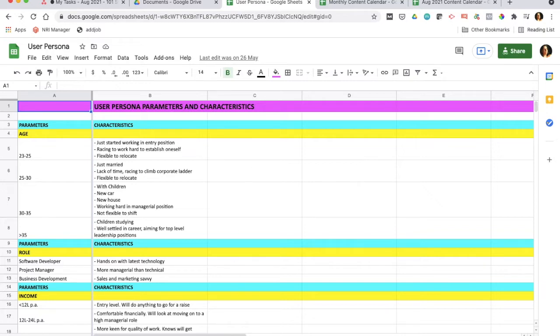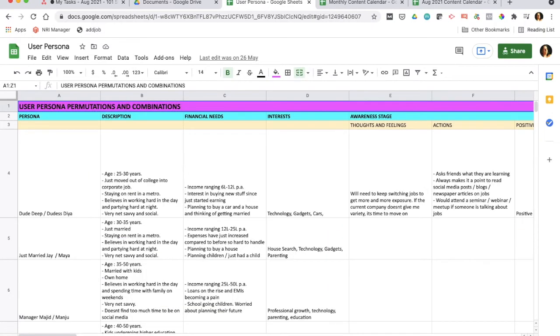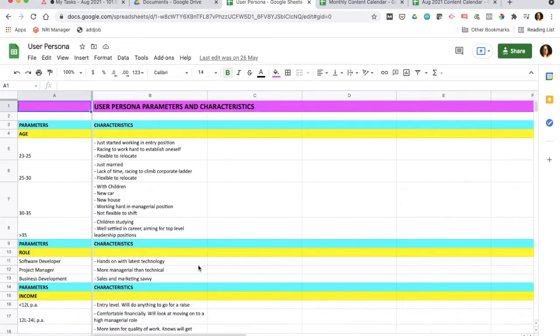And the second sheet, as you will see, is going to help your product team, especially your UI UX team, to plan your website or your app in such a way that the likelihood of a prospect getting converted to a sale, or a customer who stays with you for life, is really high. So these are the two ways in which you can use this user persona template.